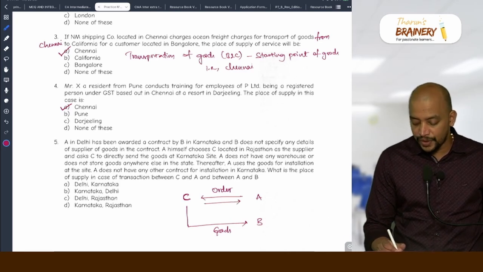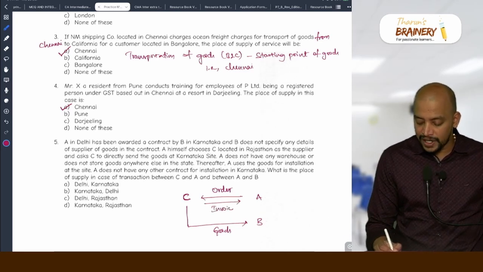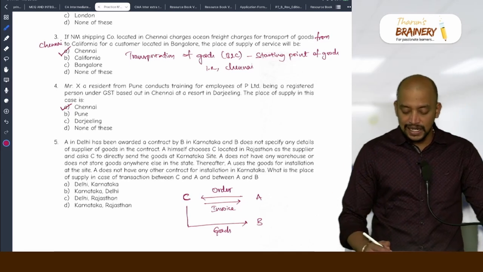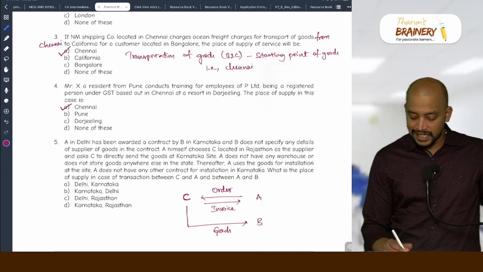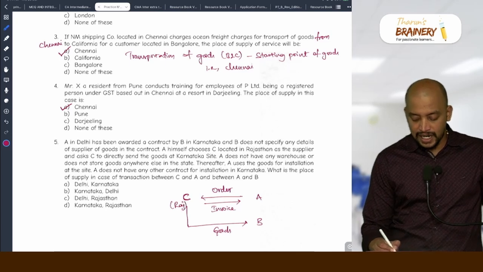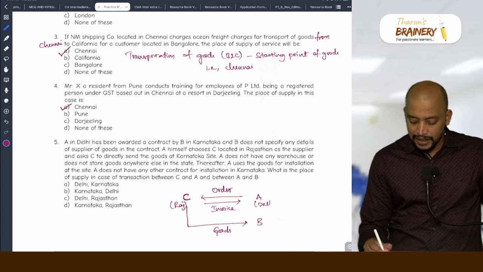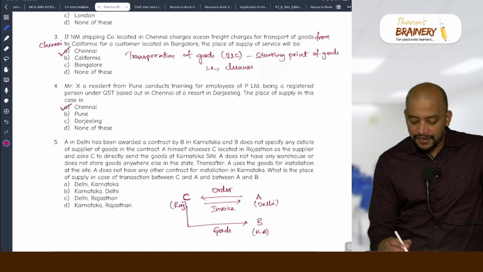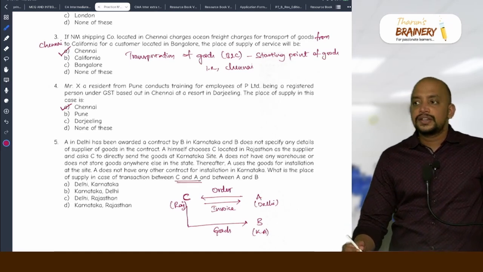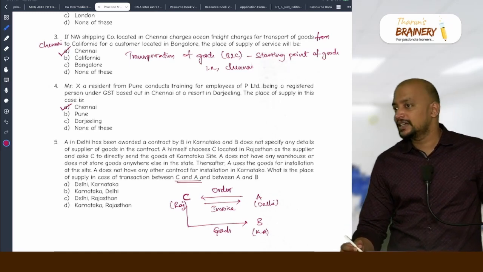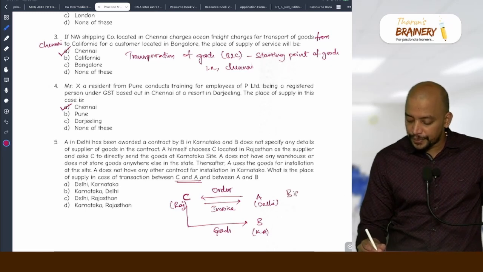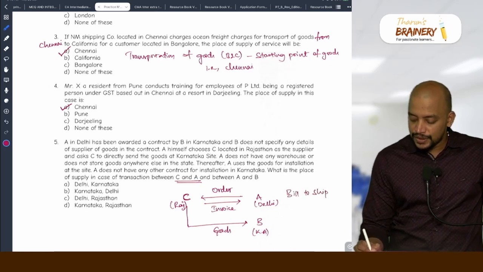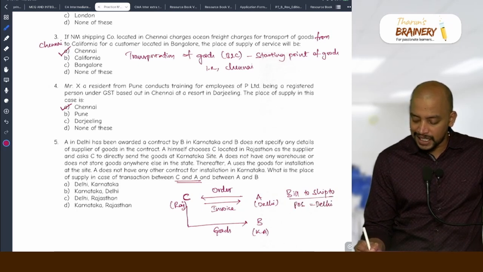So C is raising invoice to A. For this invoice by C to A, where is C located? Rajasthan. Correct? C is located in Rajasthan. Where is A located? Delhi. And where is B located? Karnataka. Okay. Now C is raising invoice to A. The first transaction is C to A. So for that C to A, it is bill to ship to. Correct? So bill to ship to. What is taken as place of supply? Billing address, that will be Delhi.